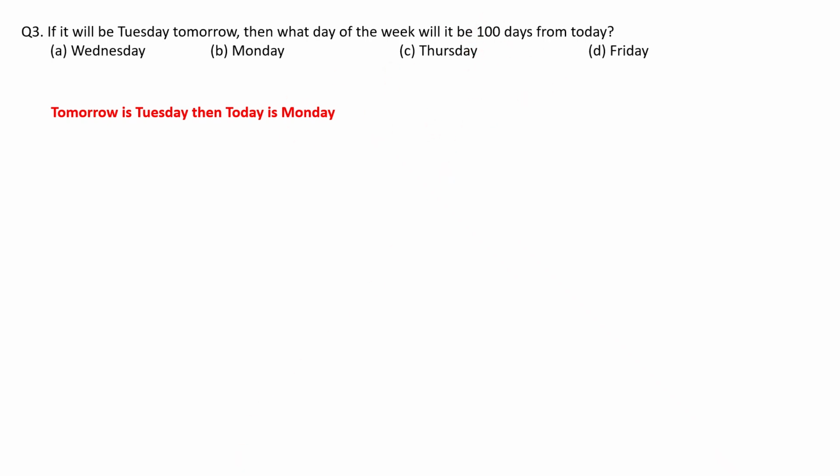So first what you do, you divide 100 by 7. Okay. So when you divide it, 7 ones are 7, 30, 7 fours are 28. Your remainder is 2. Okay, so as remainder is 2, so what you have to do, after Monday you count 2 days, so Tuesday, Wednesday. So the answer will be option A. So hope it is clear to everyone.